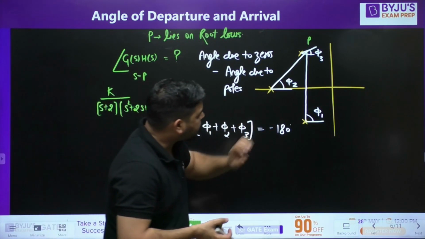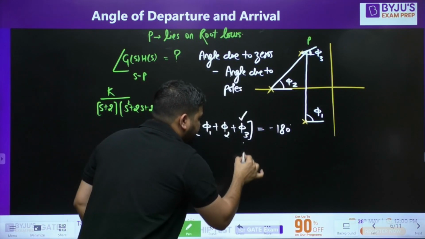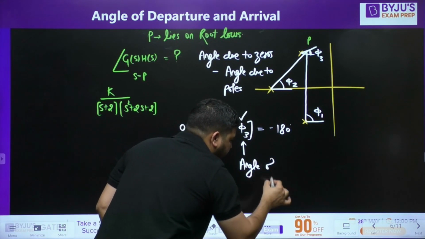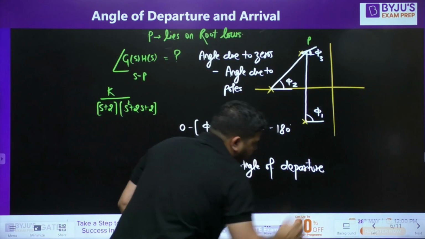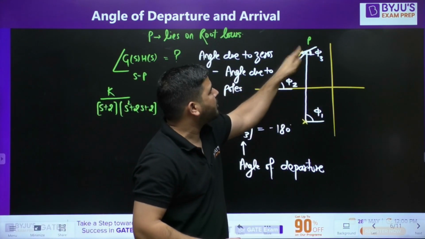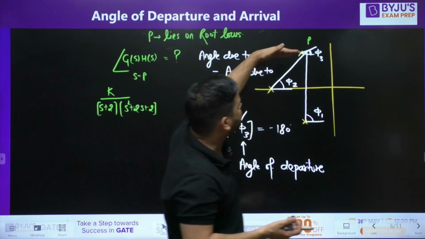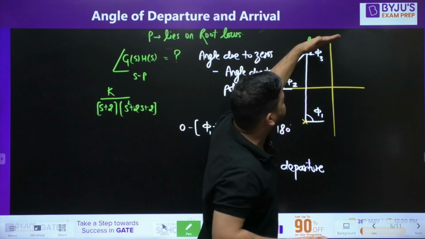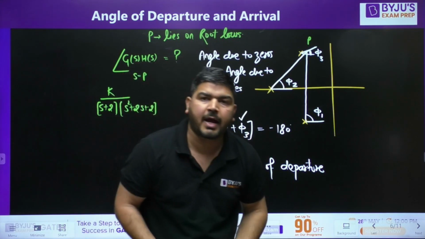Now, if you look at this carefully, we need to calculate this phi 3. This phi 3 will be called angle of departure. This will tell you about angle of departure. Why? Because we know that this point P is very close to this pole. So if you increase the value of K in GSHS, the root locus will move towards this P. It means if you know the angle of this line, you know the angle of departure. So this phi 3 itself will show you the angle of departure.